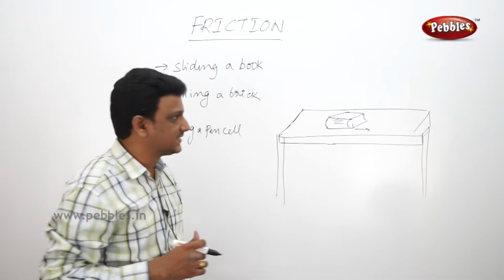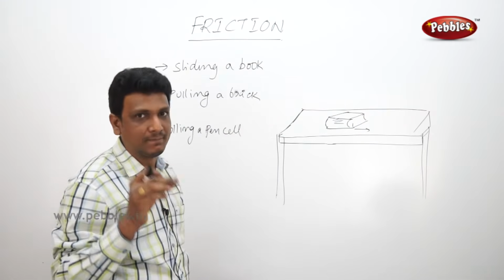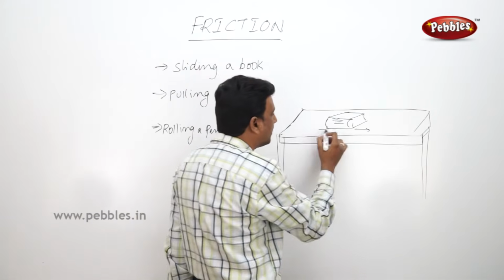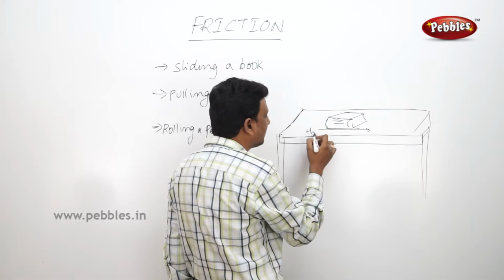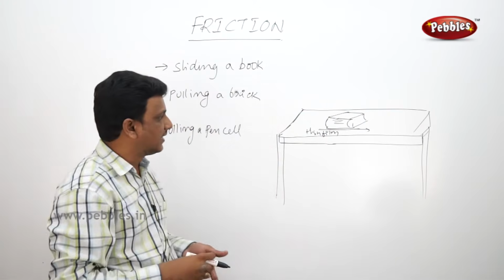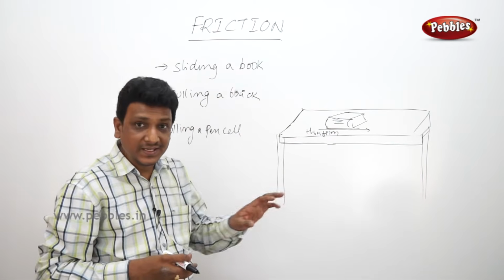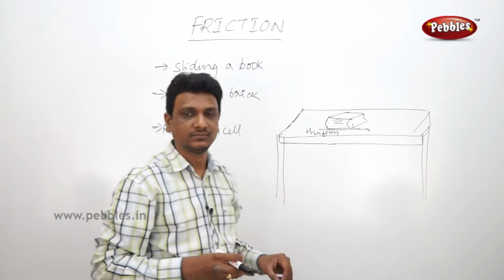Now what I did is, I kept a thin polythene film under the book. Then I pushed the book. With a little force, I could move the book.